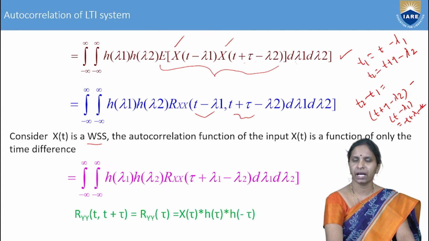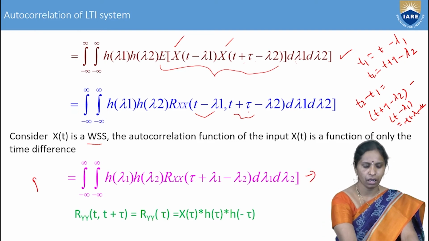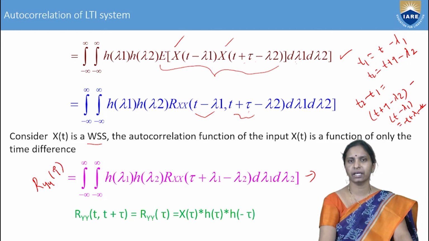Therefore, if the random process x of t is wide sense stationary, then the autocorrelation function is a function of only the time difference. Therefore, you can write this equation as R XX of the time difference, tau plus lambda 1 minus lambda 2, into d lambda 1, d lambda 2. This is nothing but the autocorrelation function of the output of the system, or the response of the LTI system.